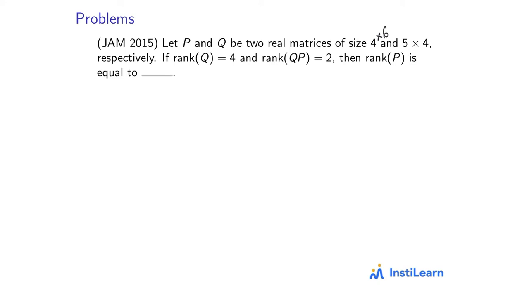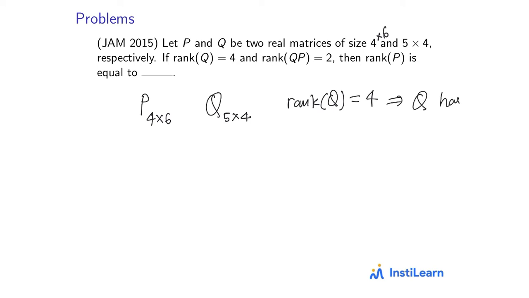So in this problem, it says that P is a 4 cross 6 matrix and Q is a 5 cross 4 matrix. Okay, and rank of Q is given as 4. Now see that since Q is 5 cross 4, rank of Q is 4, this implies that Q has full rank. Okay, it's a full rank matrix. Great. And now it says that if rank of QP is equal to 2, then we have to find what is rank of P.